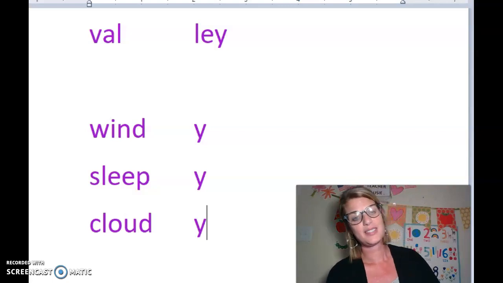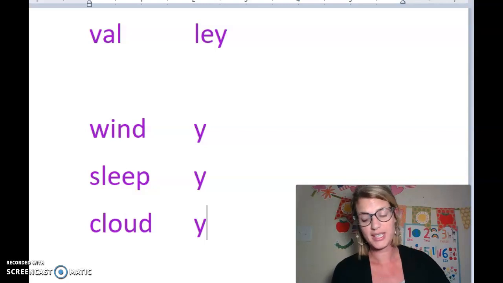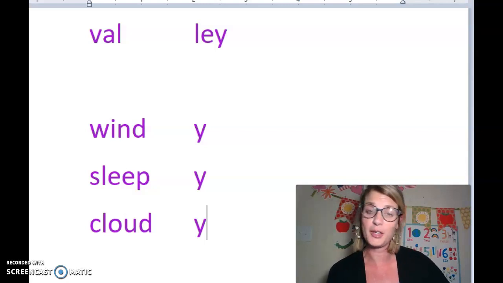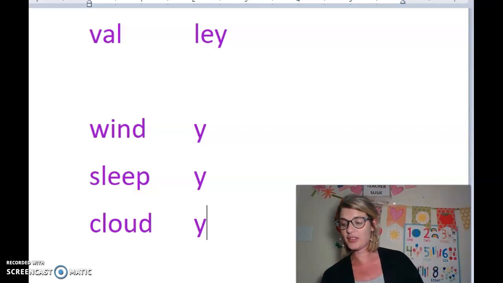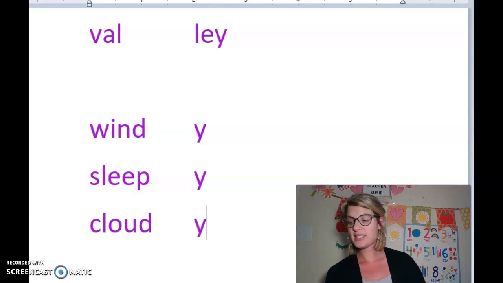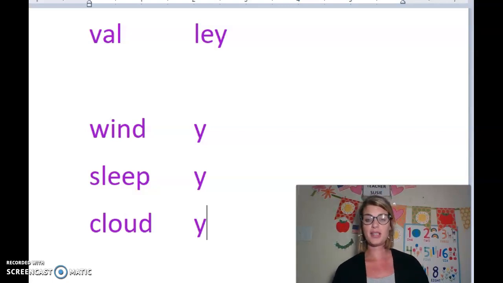Great job, guys. Now we're going to take a look at our directions for page 128. Jenny and her family are planning to go on a trip. They heard this weather report on the radio. Write the missing words on the lines below. So you're going to use your spelling words from this week to write the missing words in the weather report.